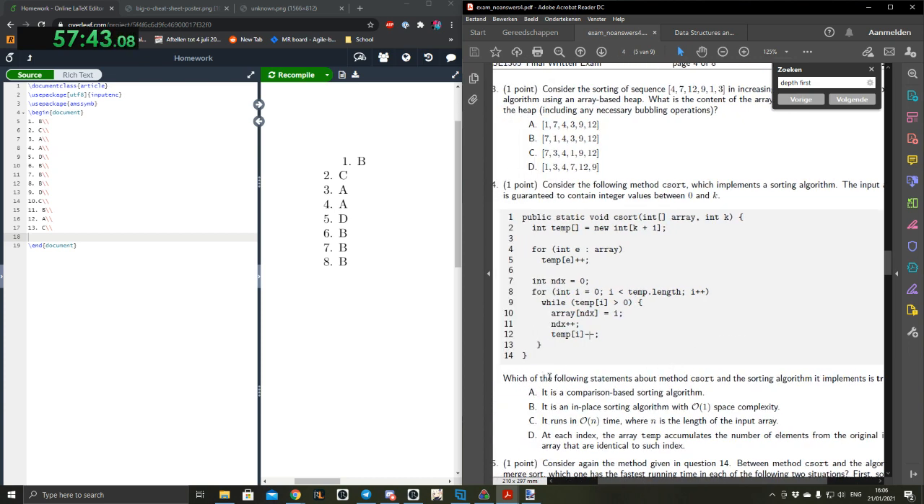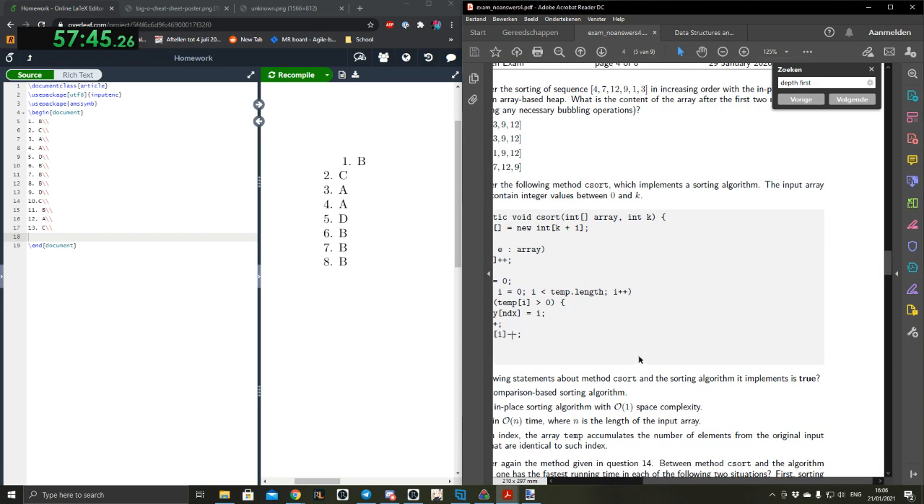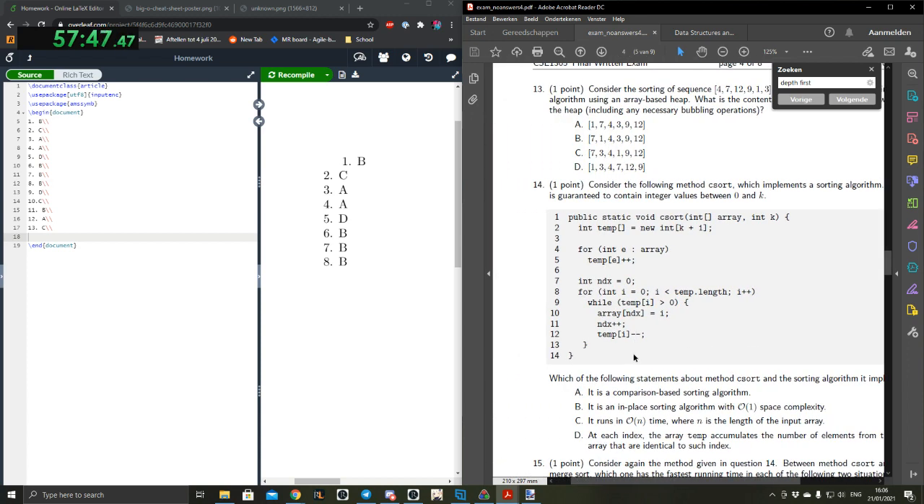So, which of the following statements about the method C-sort and the sorting algorithm it implements is true? It is a comparison-based sorting algorithm. False, because there are no comparisons. Well, there's one comparison, i smaller than temp length, and temp greater than 0, but that's not comparing different values. It doesn't compare two elements in the array.